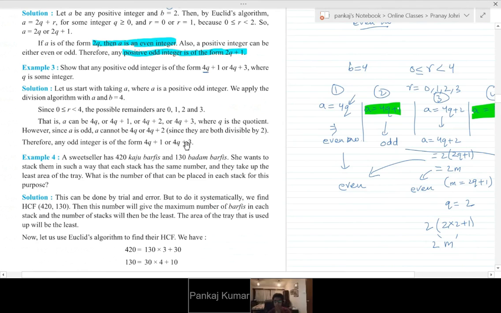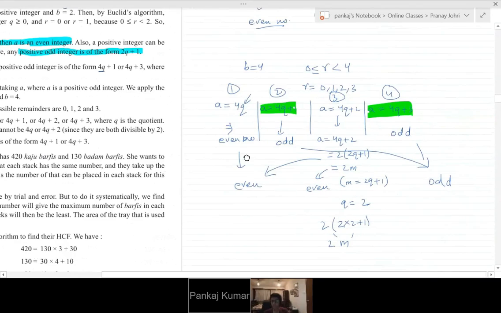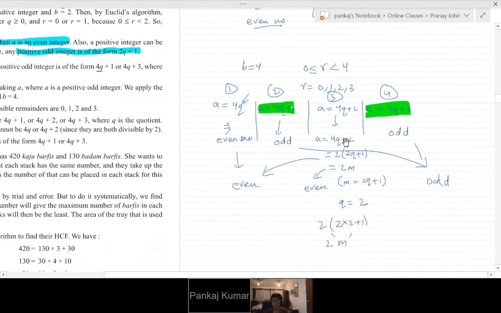Is it clear till now? Any doubt in this? Any step? I think 4q plus 2, this one. You are correct actually. We have four possibilities only. If we are having b as 4, then obviously we have three options left, and in total four consecutive numbers we can write.